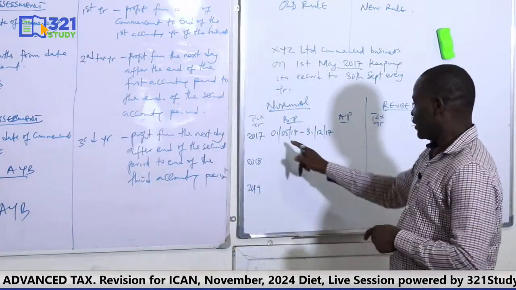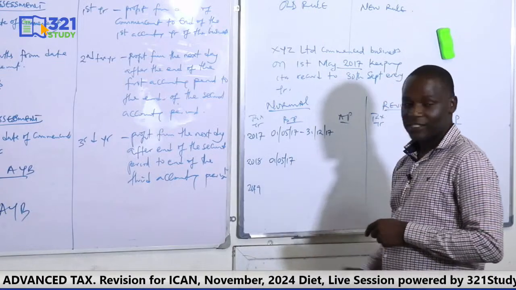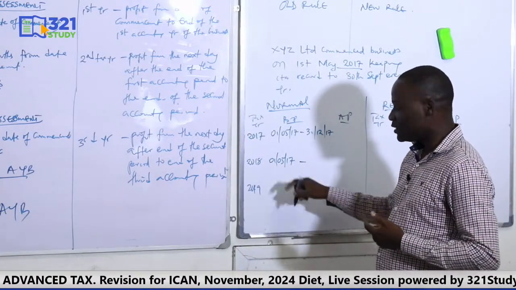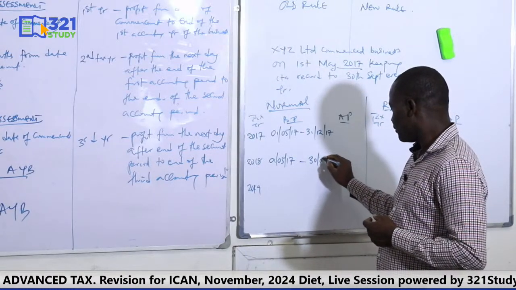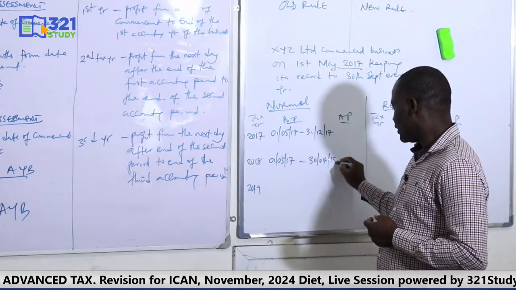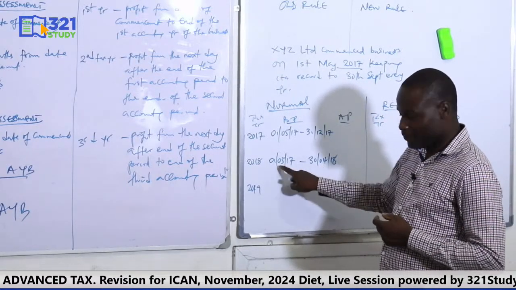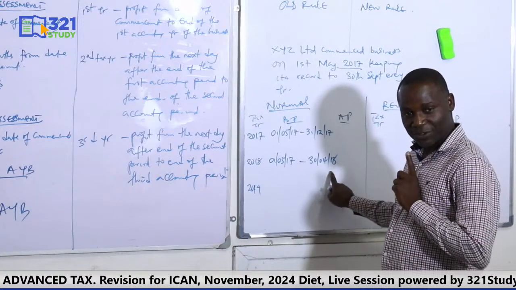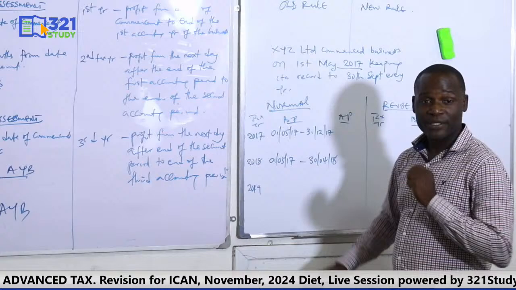So from 1st of May 2017, count 12 months. 12 months from this date will be 30th April of the next year, 2018. So it will be profit of 12 months, but it must begin from the date of commencement. If the date of commencement is May 2017, then 12 months will end April 2018.